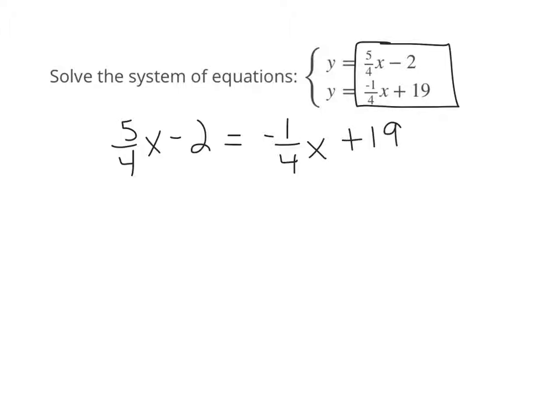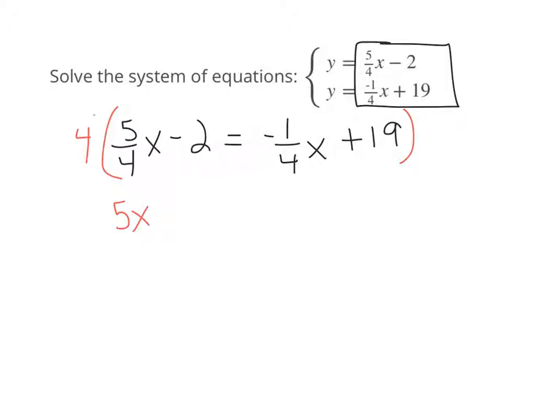This is pretty familiar with what we've been doing recently in our lessons, where you have to get the variable by itself. And we have some of these dreaded fractions, but we can get rid of those denominators of 4 by multiplying everything in our equation by 4. And so when I multiply 5/4 by 4, I'm just going to have a 5.